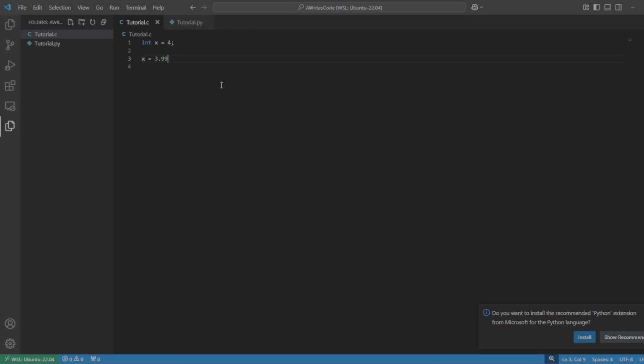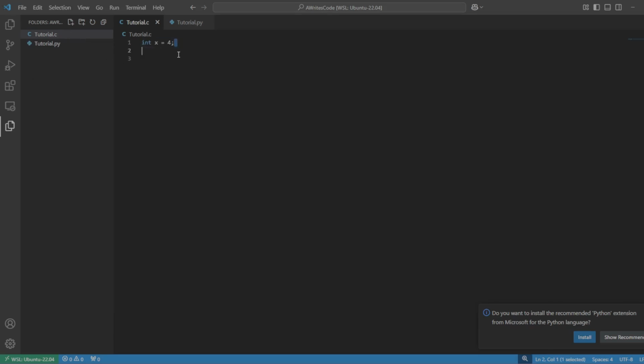If we were to throw a float, which is just a floating decimal, this would actually spit out an error because here the machine reads this and it sees x, and you see that you're trying to change it to 3.99, but x is supposed to be an integer. That can't happen. And that's basically what statically typed means.